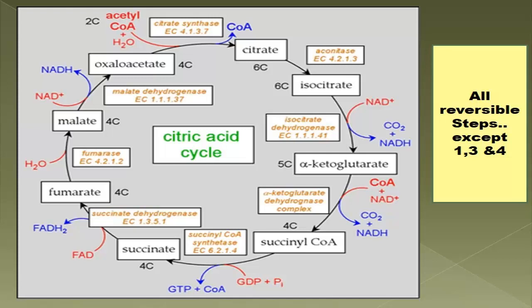Before going to the next step, I must tell you one thing: here, in these 2 stages, oxidative decarboxylation occurs, and 2 carbon moieties are expelled in the form of 2 carbon dioxide. Now, what is the source of these 2 carbon molecules that are expelled?